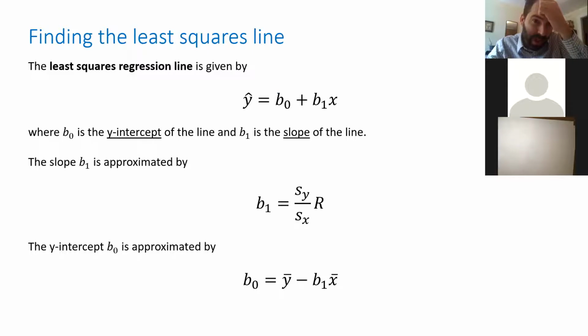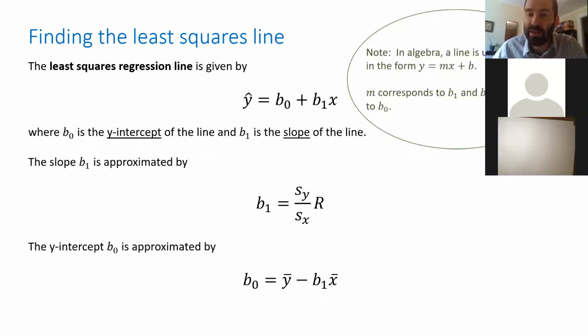The least squares line is, you know from algebra that a line has the form y equals mx plus b. Well, here they've written it in the form y equals b plus mx. And in place of b, they wrote b0, and in place of m, they wrote b1. b0, which was the b from algebra class, is the y-intercept. b1, which is m from algebra class, is the slope.